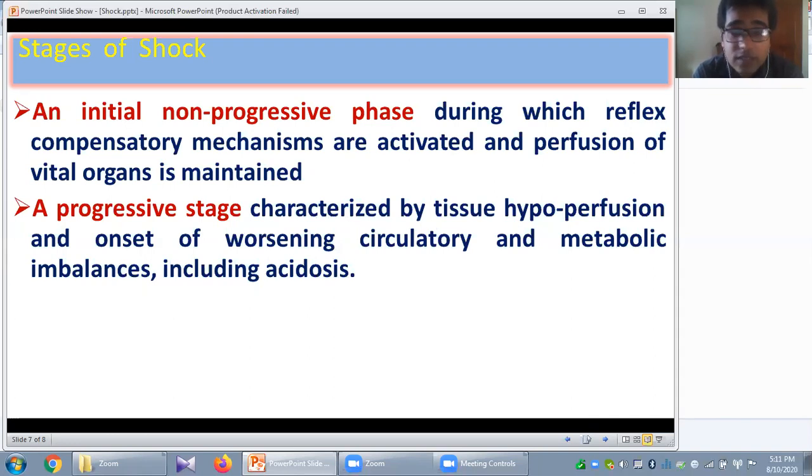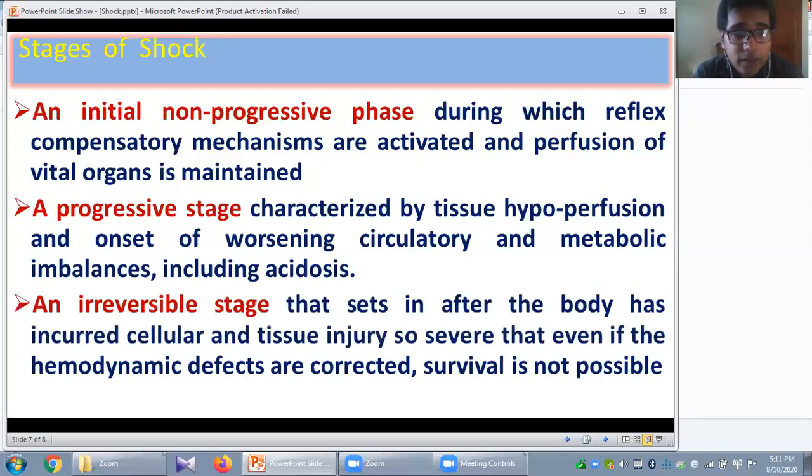Now, if it is still uncontrolled, or if no intervention has been taken to recover, what will happen? It will finally progress to the very advanced, irreversible or refractory stage.